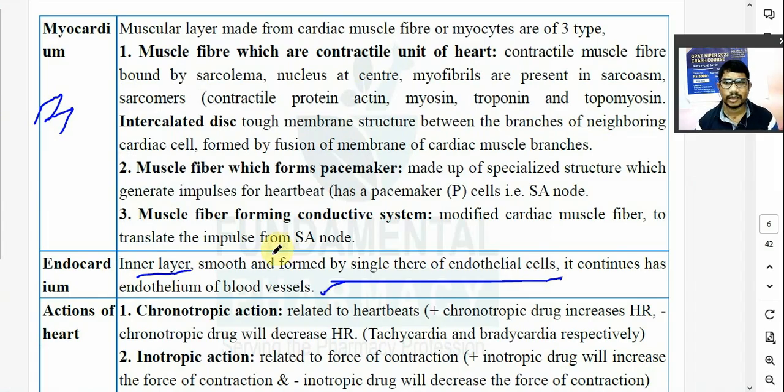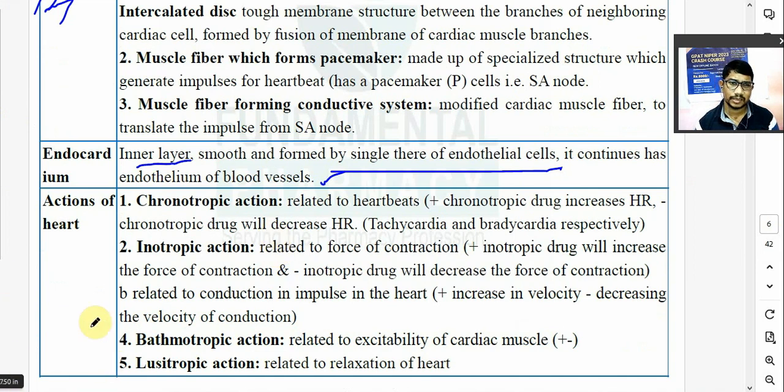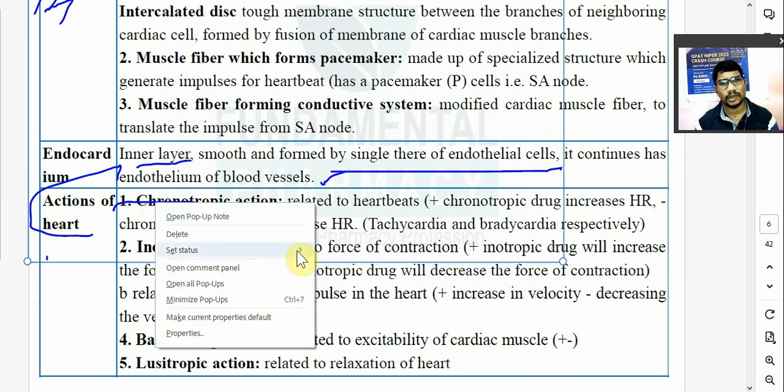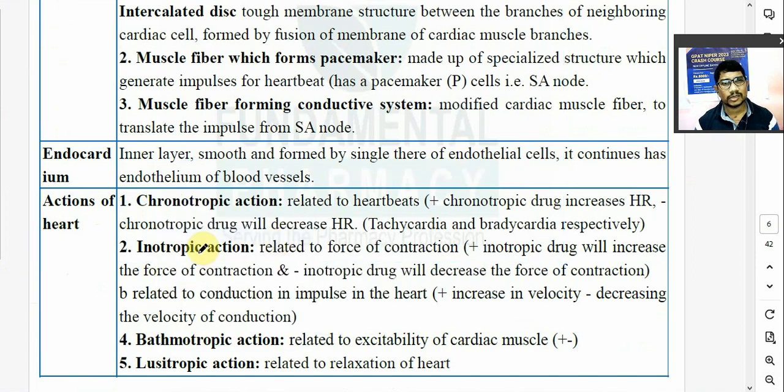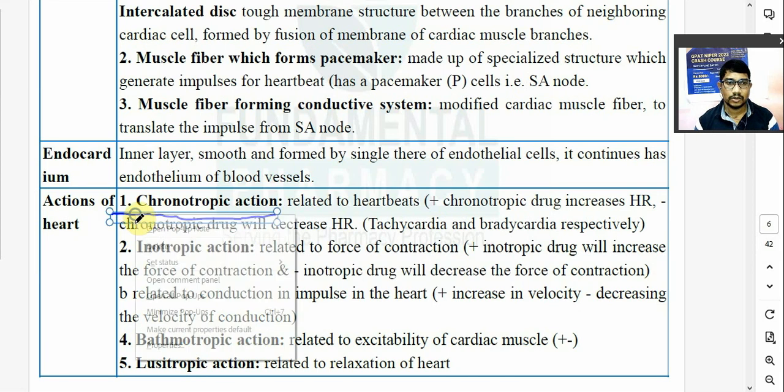आपको जो heart होता है उसमें 2-3 type का action होता है. There are 2-3 types of action. Okay? So actions of heart, chronotropic action. You have to understand these terminologies because if you want to understand the antiarrhythmic drugs, you may find these terms in arrhythmia. You may find these terms in hypertension. You may find these terms in congestive cardiac failure. So you have to understand these terms. That's why. पहला है chronotropic action.